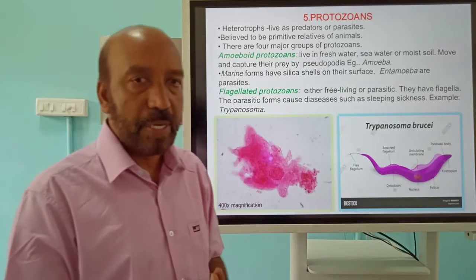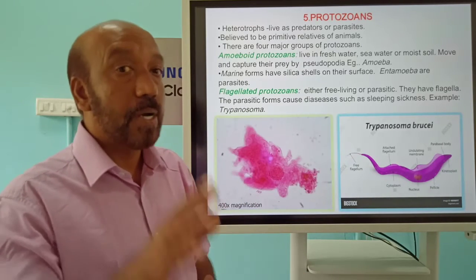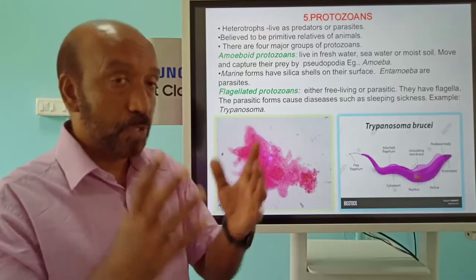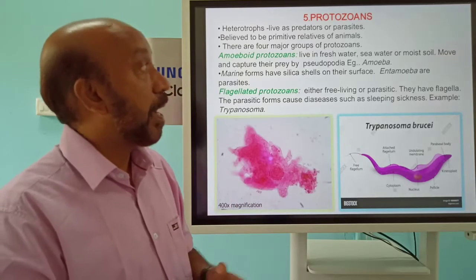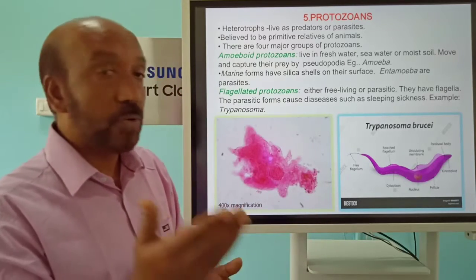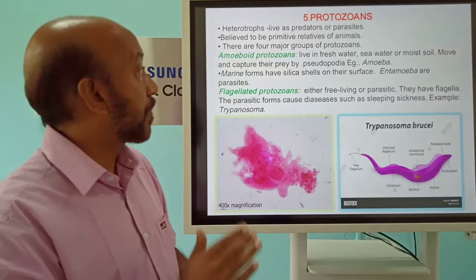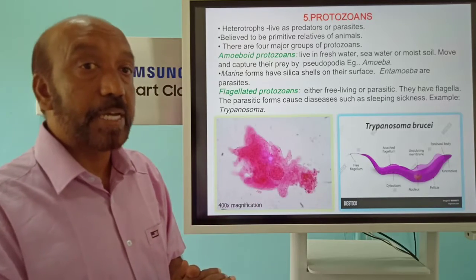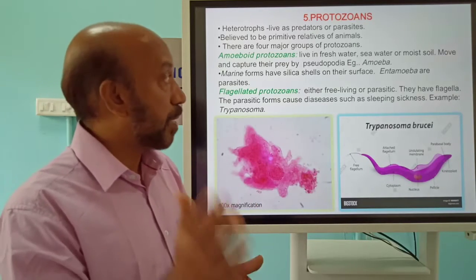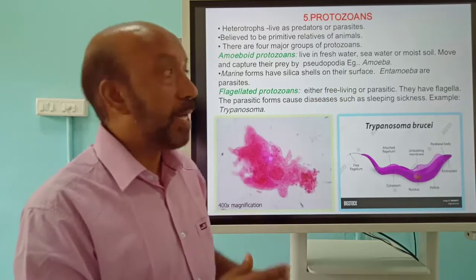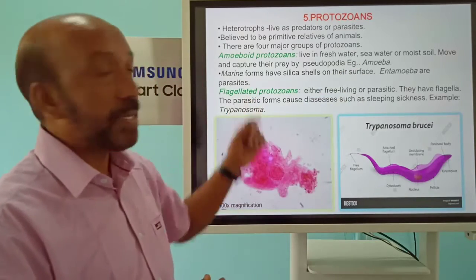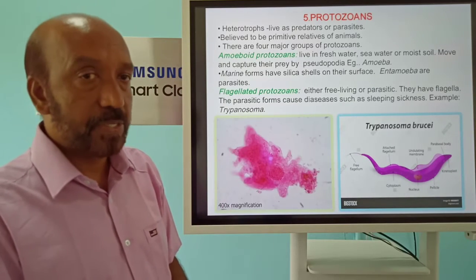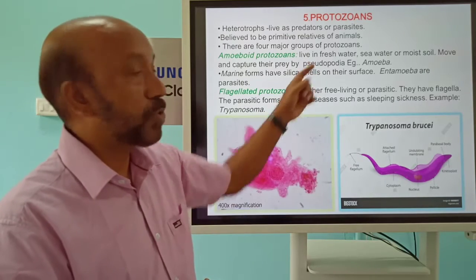Amoeboid protozoans, we know that one, they are unicellular eukaryotes characterized by pseudopodia or false feet for locomotion, and they are aquatic, present in freshwater or seawater or moist soil also. But some of them in marine conditions have a silica-like layer in the case of the cells. But some of them are free-living amoeba and Entamoeba, a parasitic organism living in the body, which causes amoebiasis disease in human beings. So the peculiar feature is the presence of pseudopodia.